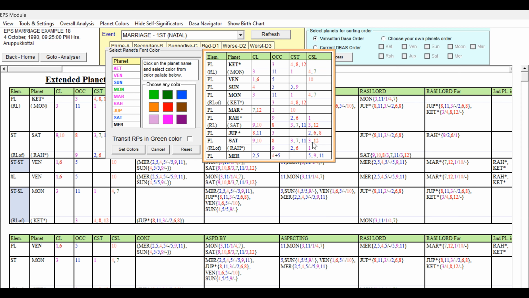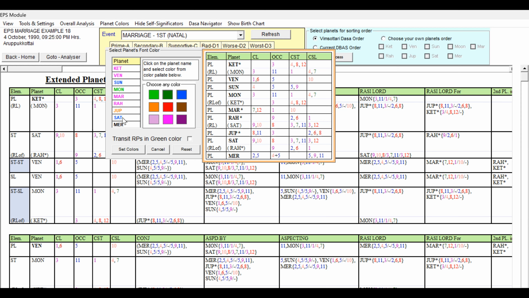It is not having 6th house in self, but second planet having this 2 and 6. Still, because of the favorable grouping, I can give Saturn the blue color, right? So depending on the level wise study, because it is occupying 8th house and sublord also 12th house, this 8 and 12 can give obstacles to the other planets also, right? So we have to keep it in mind that 8th occupant and 12th sublord can indicate some obstacles to the previous level planet. So because of that, this 8 and 12 can give obstacles also.